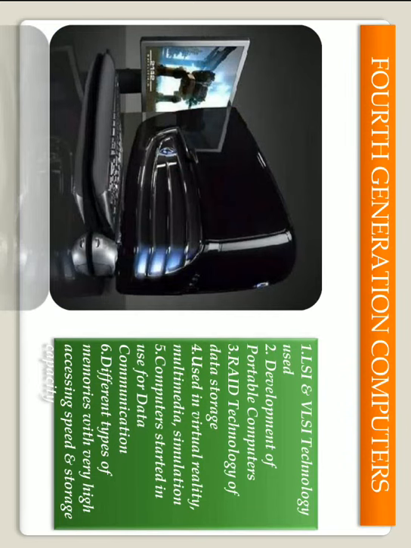Now the fourth generation computer. The fourth generation comes from 1971 to 80. LSI and VLSI technologies were used in this generation. Portable computers were also developed. RAID technology of data storage was used. Virtual reality, multimedia, and simulation were also used in this generation. Computers started using data communication, and different types of memories with very high accessing speed and storage capacity were used in this generation.